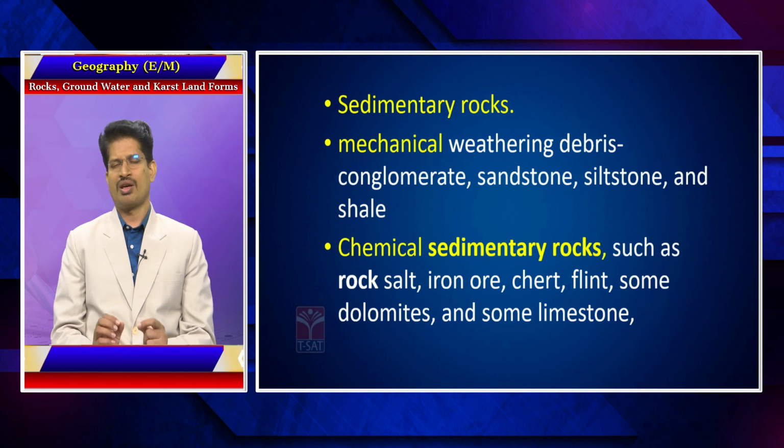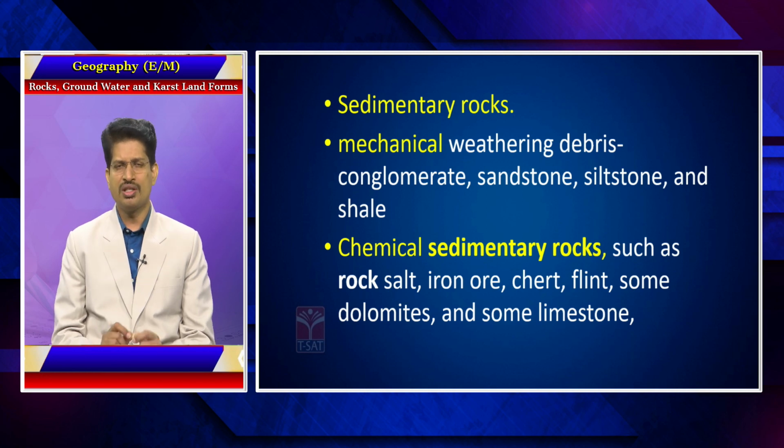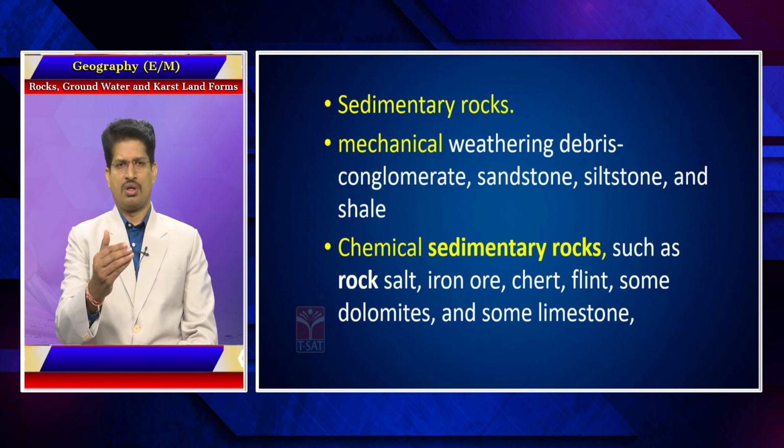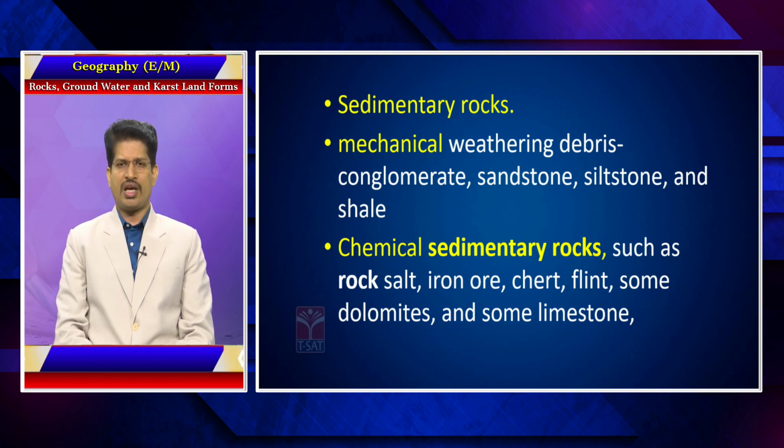So, there is no chemical change or change in the composition of the minerals of the rock. There is just a larger particle becoming a smaller particle. This is known as mechanical weathering. Sedimentary rocks like sandstone and shale are classic examples which are the result of mechanical weathering.